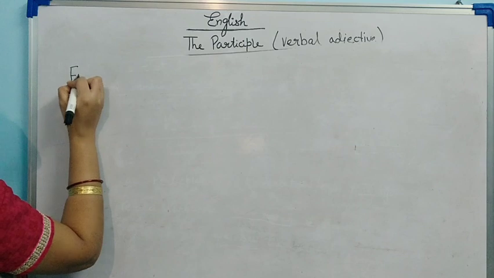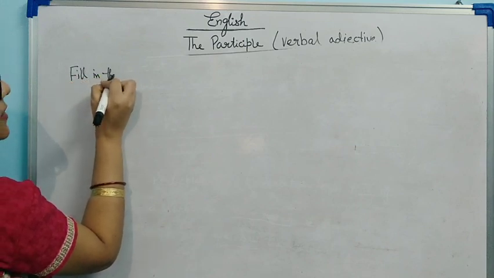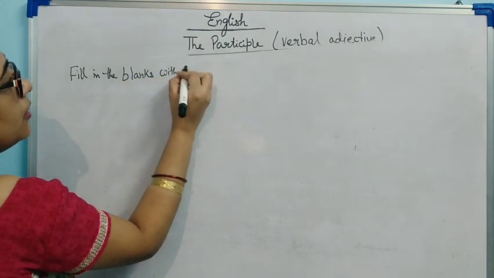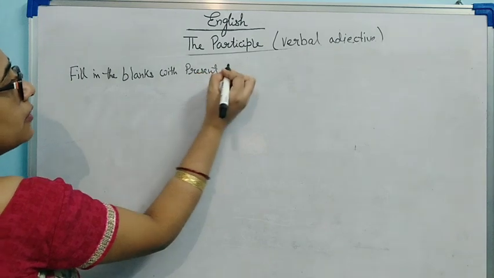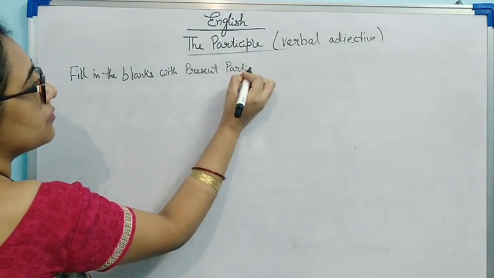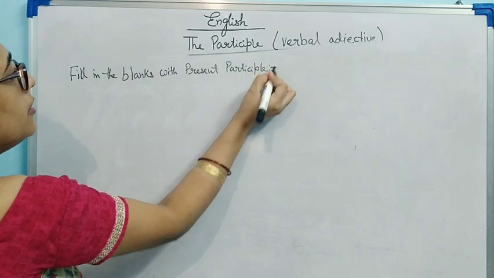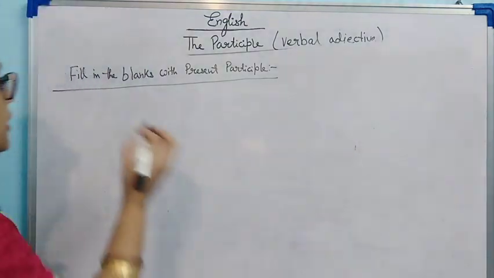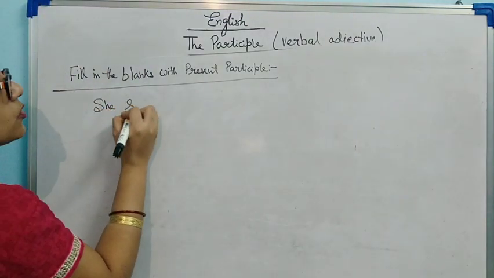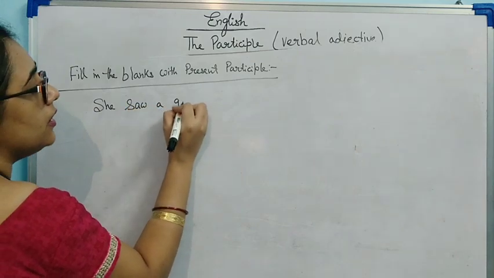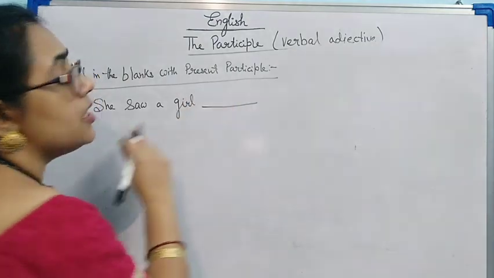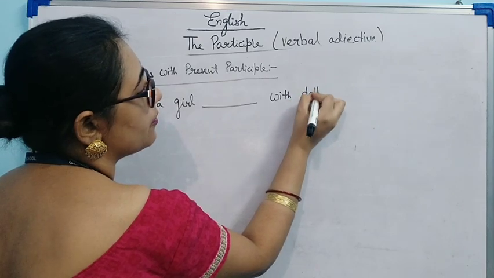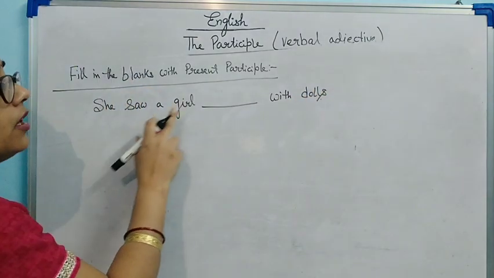Now let's do some exercises. Fill in the blanks with present participle. She saw a girl with dolls.